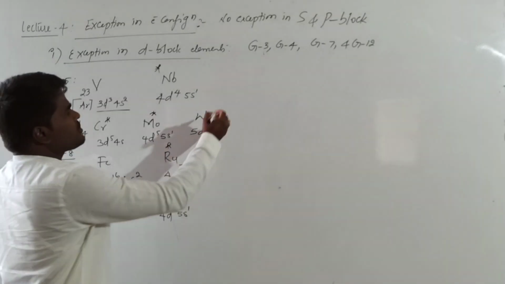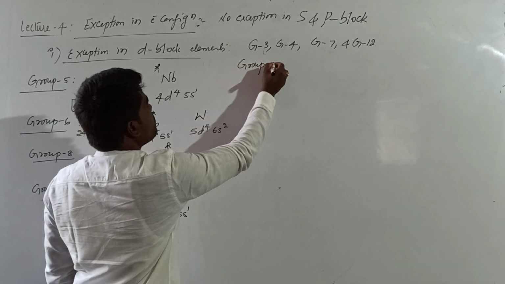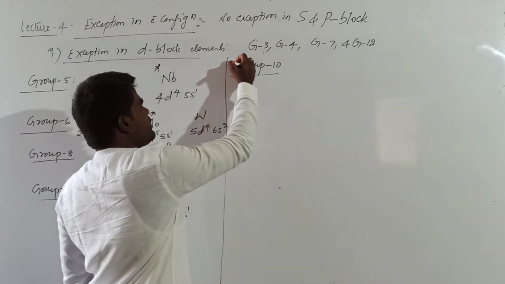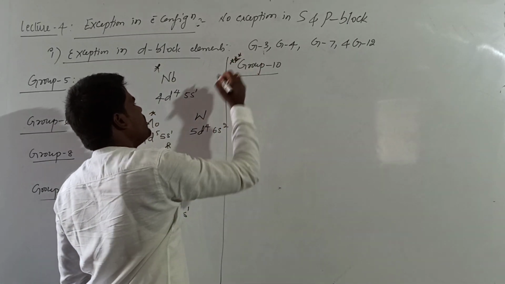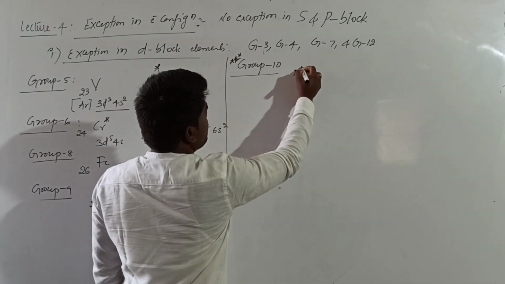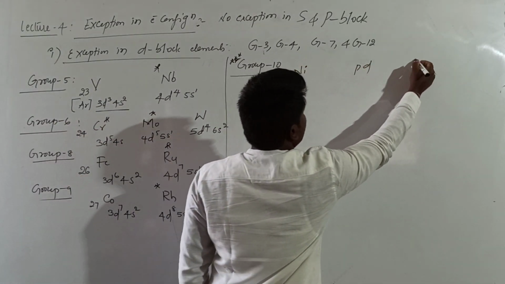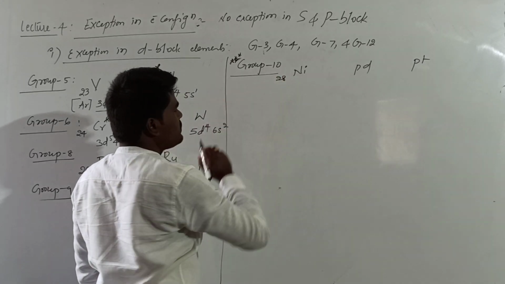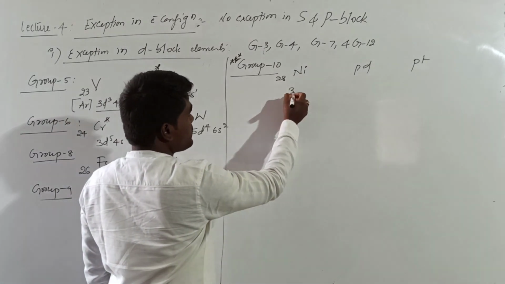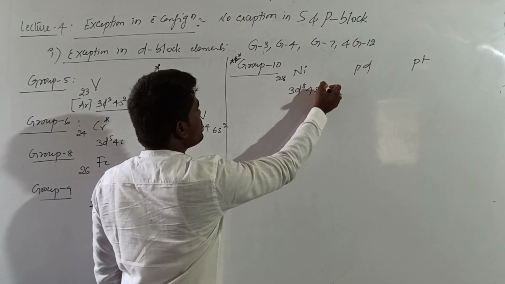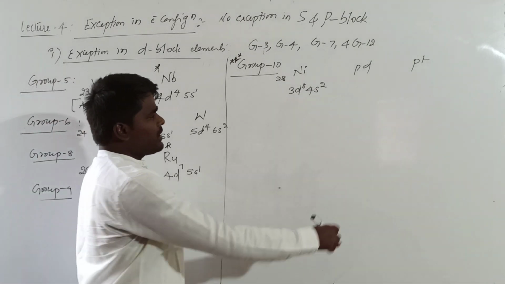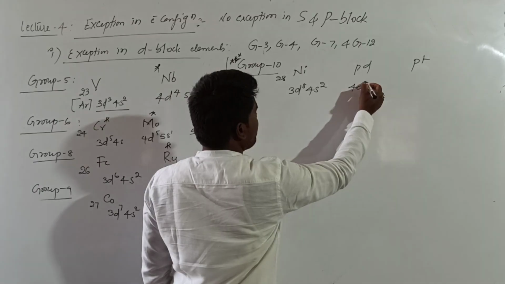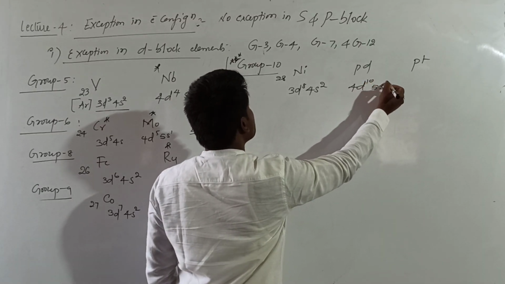Right? When it comes to group 10, what are the elements of group 10? This is a very important group in the periodic table. Right? Here, nickel, palladium, platinum are the elements of group 10. What is the atomic number of nickel? 28. What is the valence electronic configuration? 3d8 and 4s2. But if you look at the valence electronic configuration of palladium, it is found to have 4d10 and 5s0.